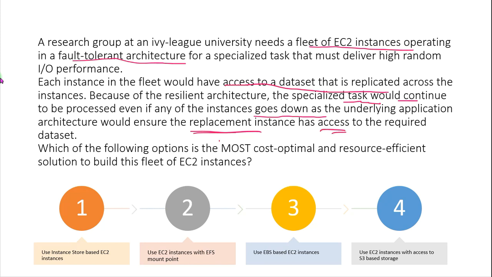So we are looking for the most cost optimal and resource efficient solution to build this EC2 fleet. To understand this question, we need to understand what they are looking for and the options we are given.